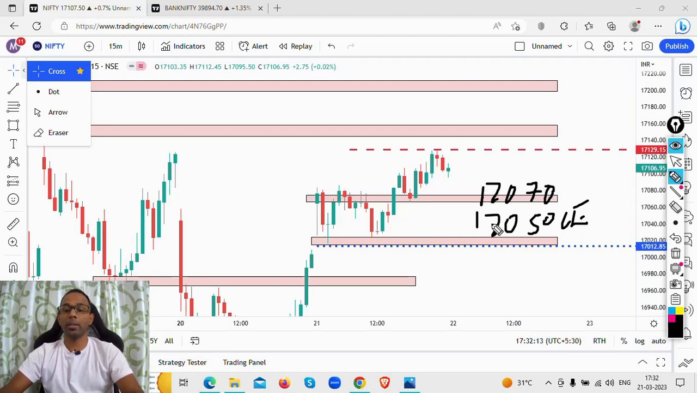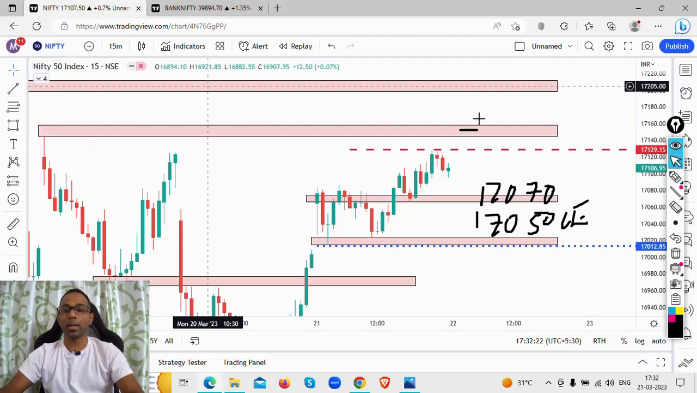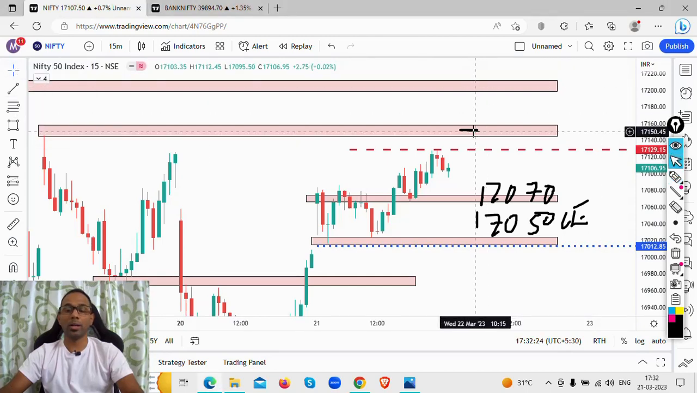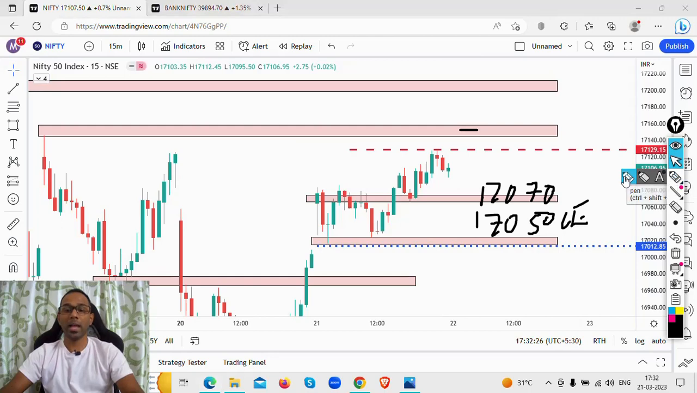So we have 17,050 as your call option, which is in the money. Suppose, for example, there is a gap up to this particular zone, and the price is trading near the 17,150 levels. If there is a gap up, what did I discuss?